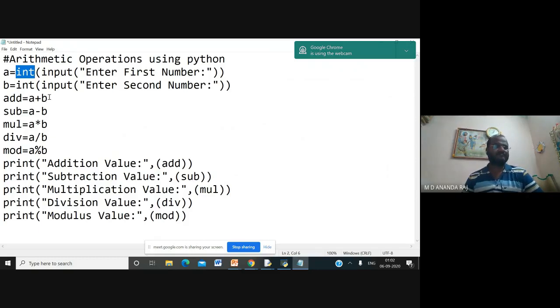add is equal to a plus b, sub is equal to a minus b, mul is a star b, div is a slash b, modulus is a percentage b. So print addition value add, print subtraction value sub, print multiplication value mul, print division value div, print modulus value mod. So just save this particular file.